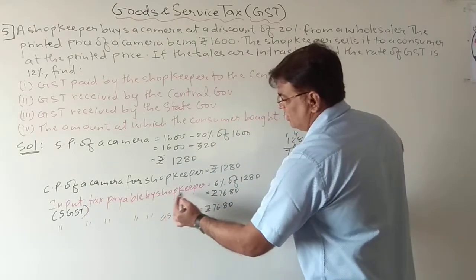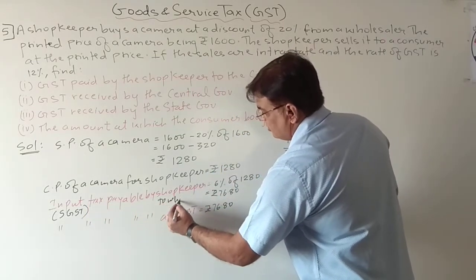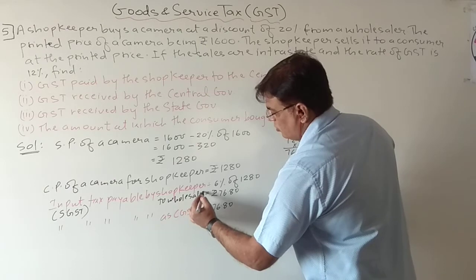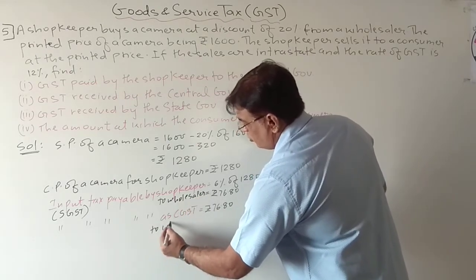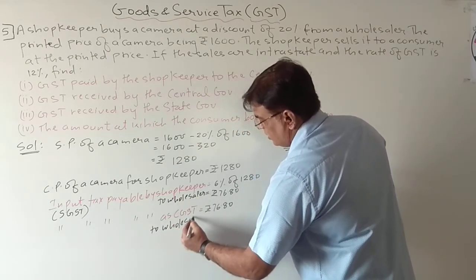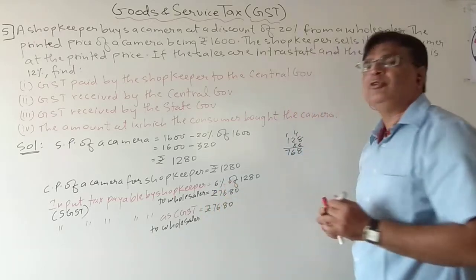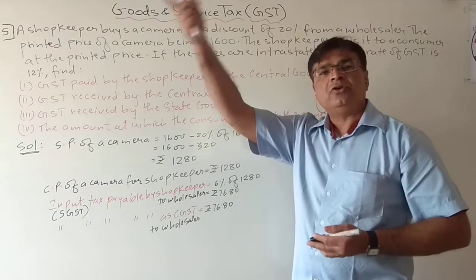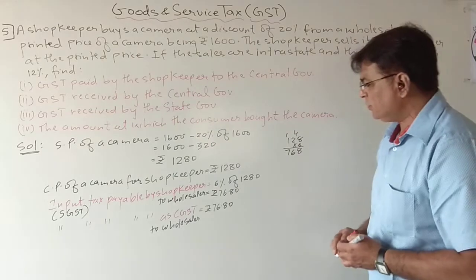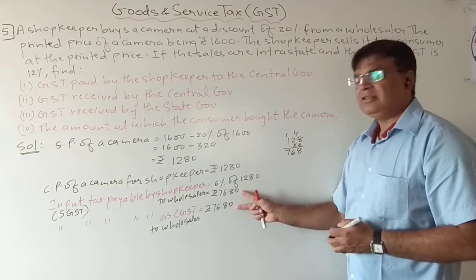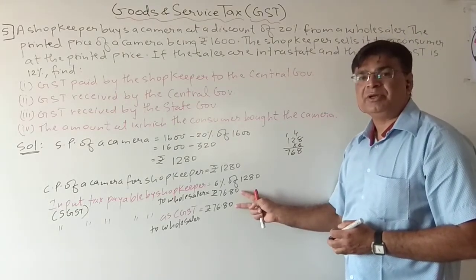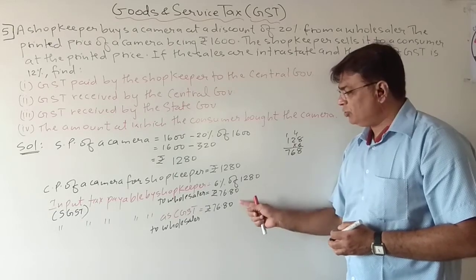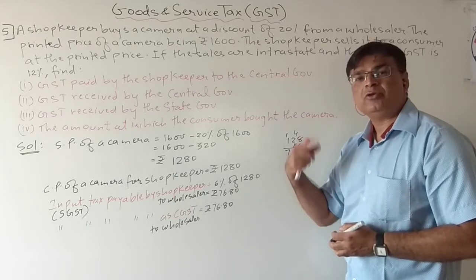Input tax payable by the shopkeeper to wholesaler. Here also to wholesaler. And then the wholesaler will give both these taxes to the government. So this much tax the shopkeeper has given to the wholesaler because he has purchased, so this much input tax he will have to give to the wholesaler.